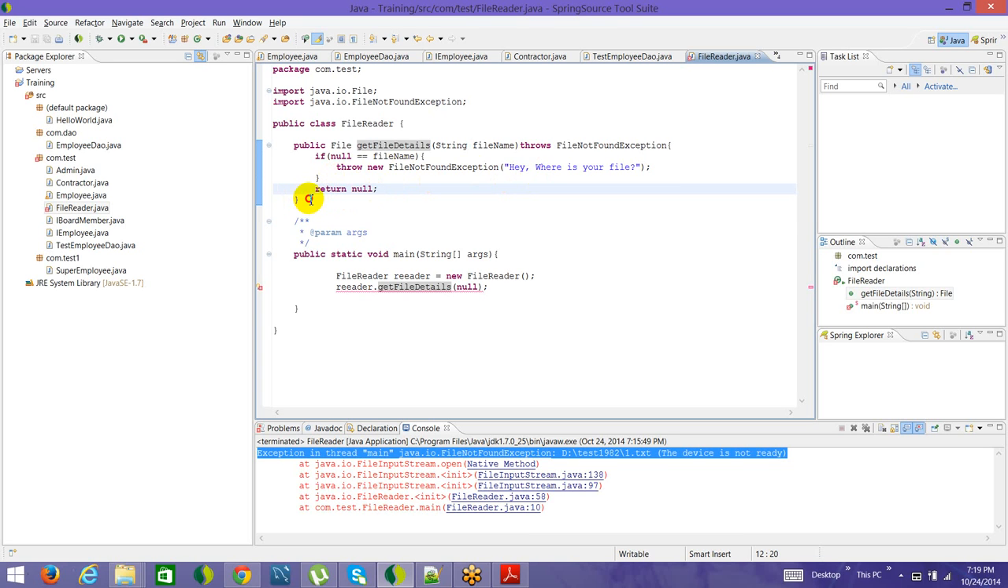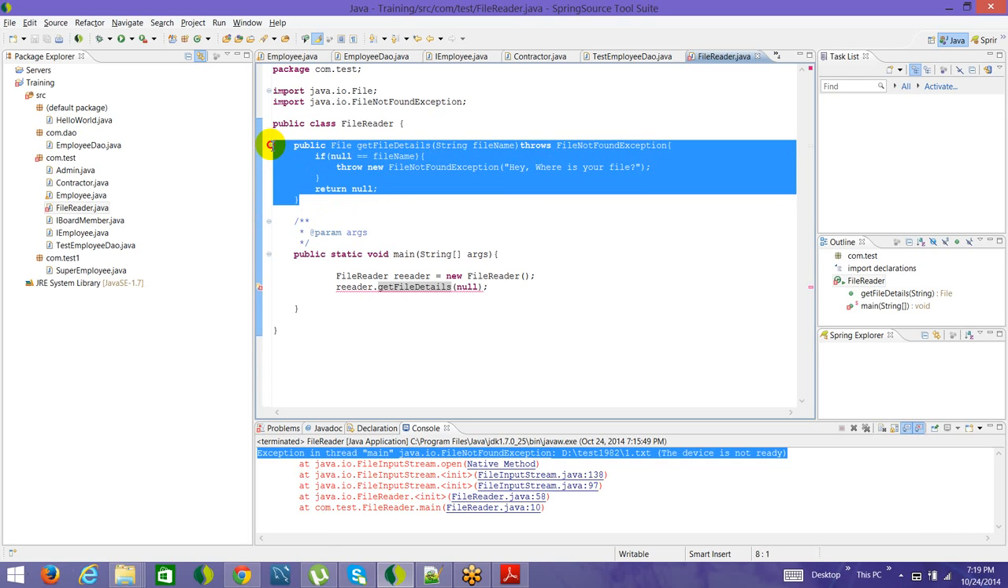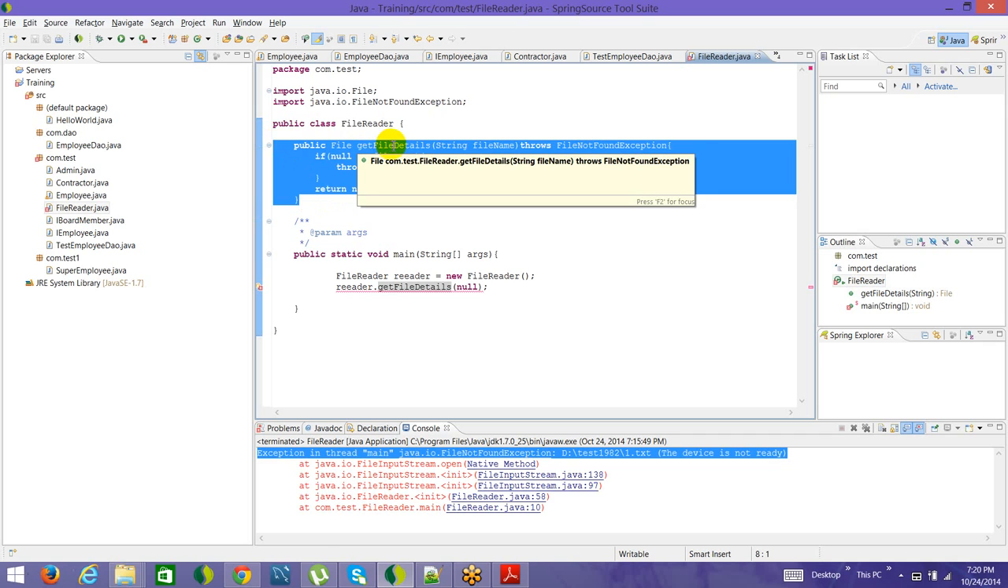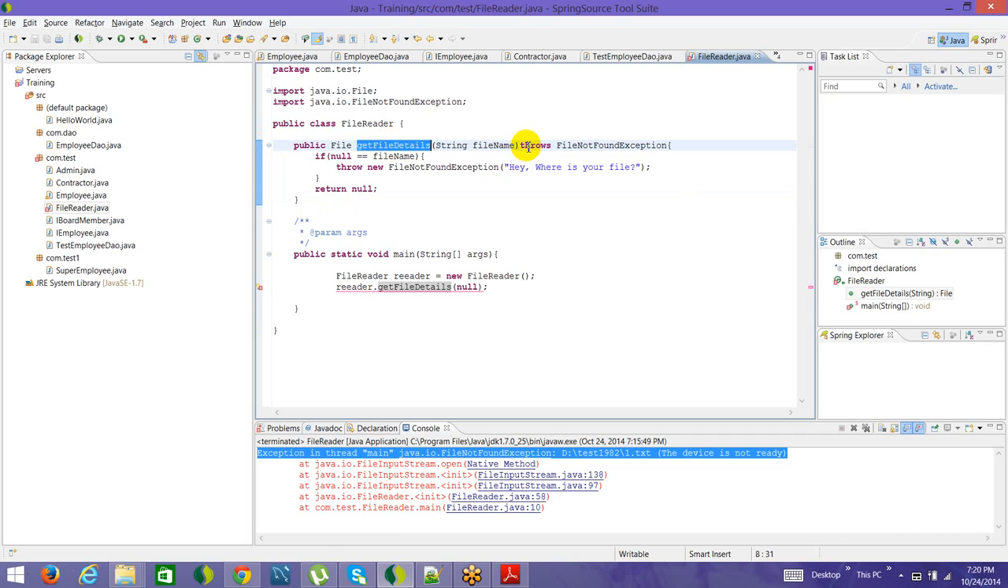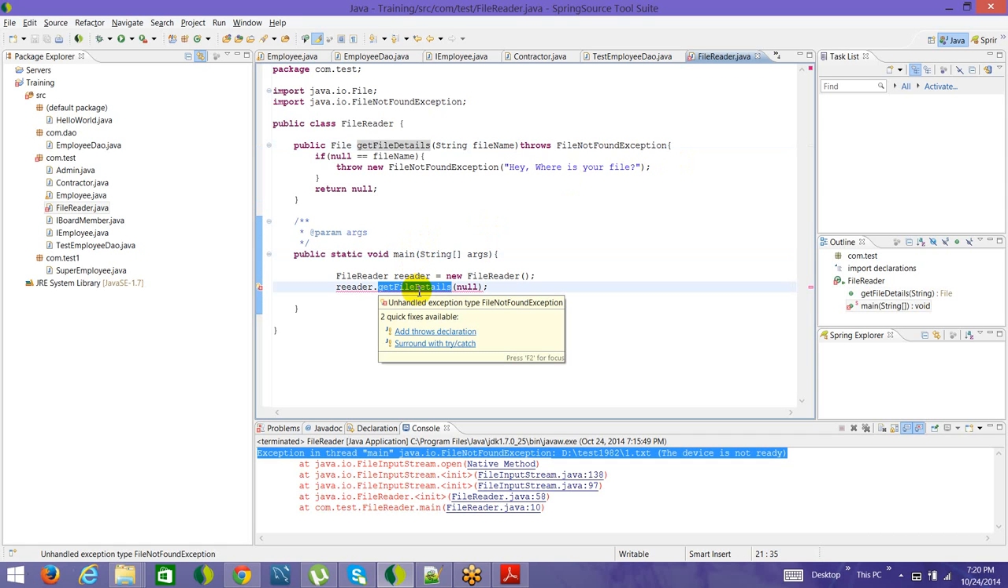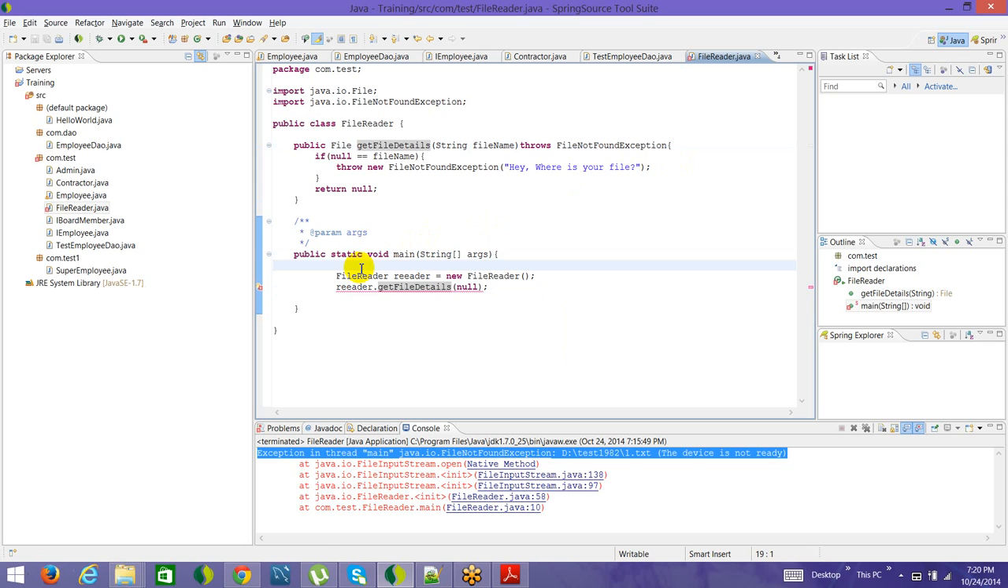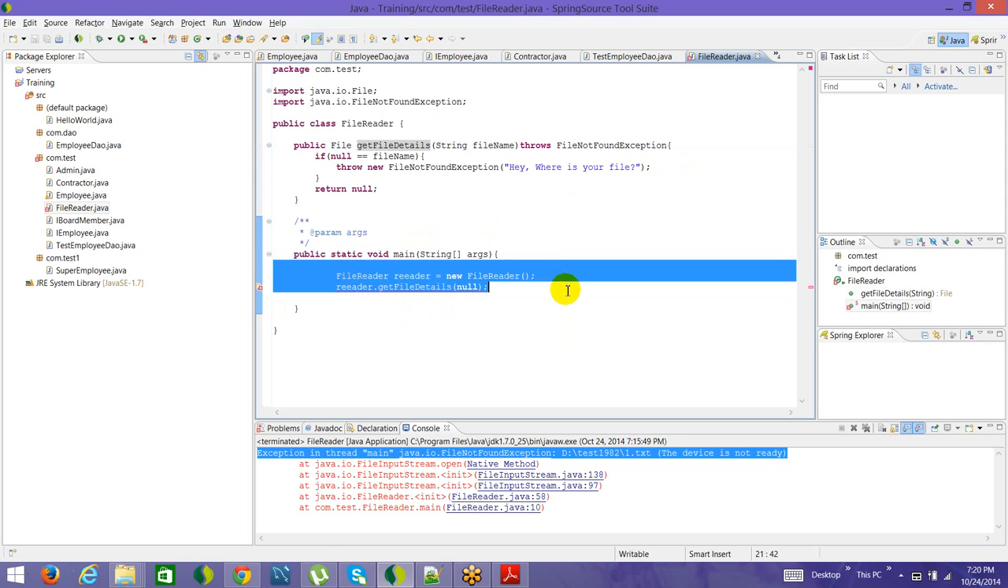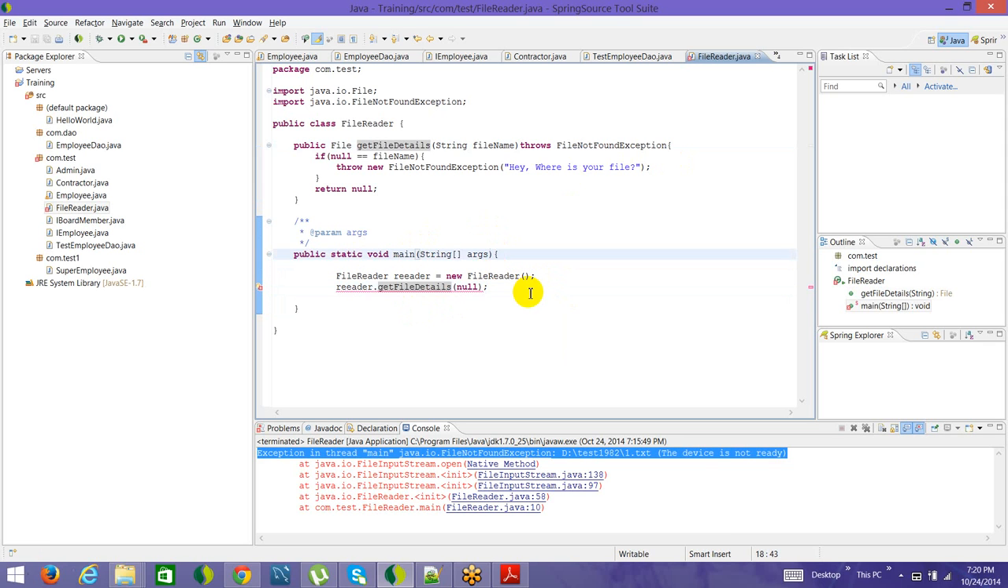Even if you write your own custom method, and you want that method to throw the exception, you declare it with throws FileNotFoundException, or with any exception you want to throw. Once you do that, the method from where this is getting called has to handle it. How to handle it? You add a try catch block here, or let it propagate further by adding throws. So this is how we do it.